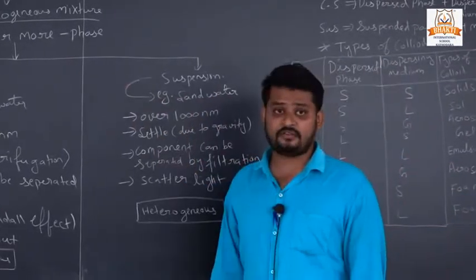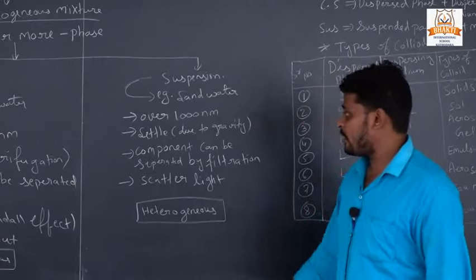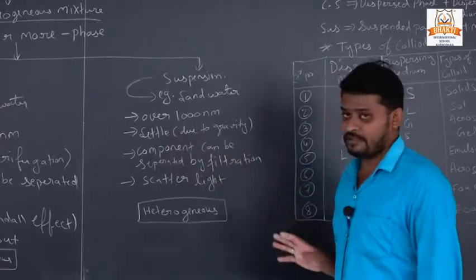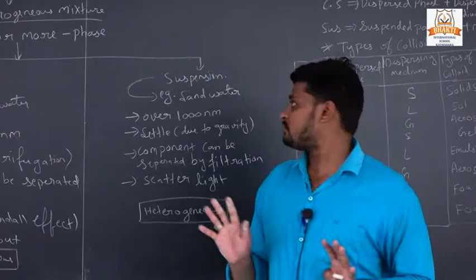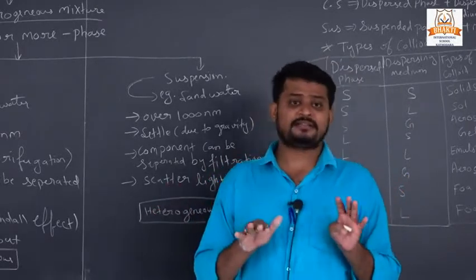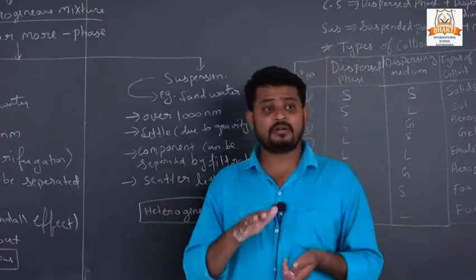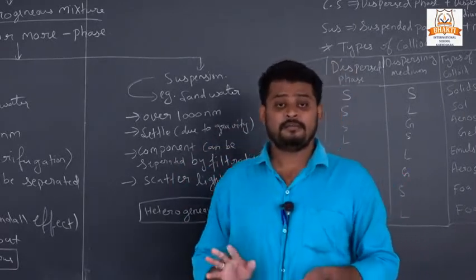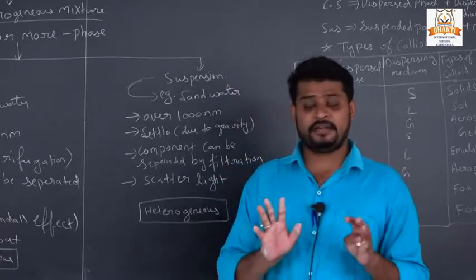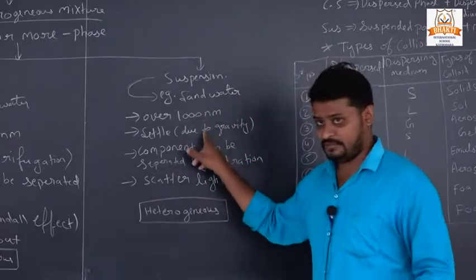It settles down due to gravity: if we stir sand water slightly, slowly all the sand settles at the bottom of the container on its own.